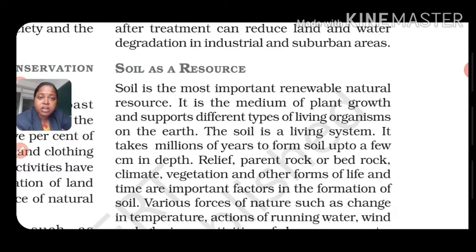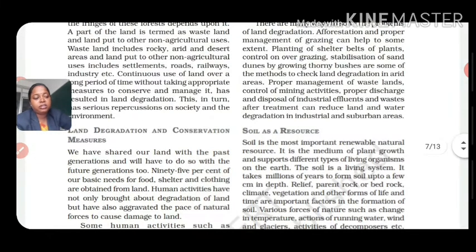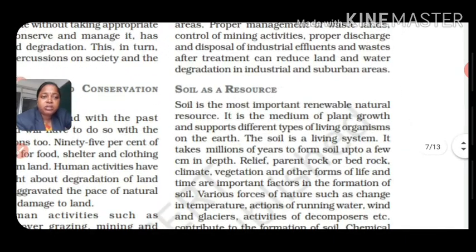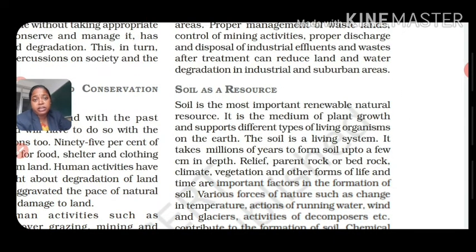As you all know, soil is an important renewable natural resource which can be useful for future generations also, as we have natural processes of reformation of soils in nature itself. So soil is the most important renewable natural resource. It is a medium of plant growth and of different types of living organisms on the earth. So you can say soil is a living system also.